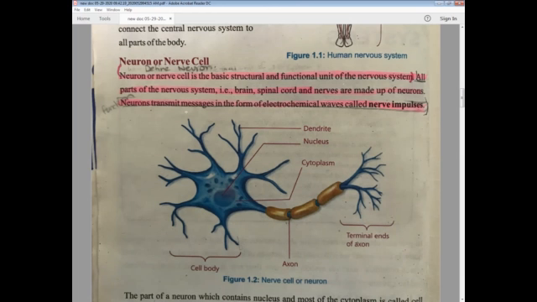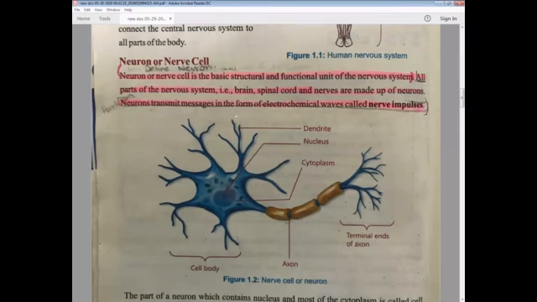Similarly, from grade 1 onward, up to grade 7, you have studied that dash is the structural and functional unit of our system or human organ system. Then cell, neuron or nerve cell is also a kind of nervous system's basic unit, that without this neuron, nervous system is impossible. All parts of the nervous system, that is brain, spinal cord, and nerves, are made up of neurons. Everywhere in our brain, in spinal cord, in peripheral nervous system, the major thing, without which it is impossible, is neuron and nerve cell.